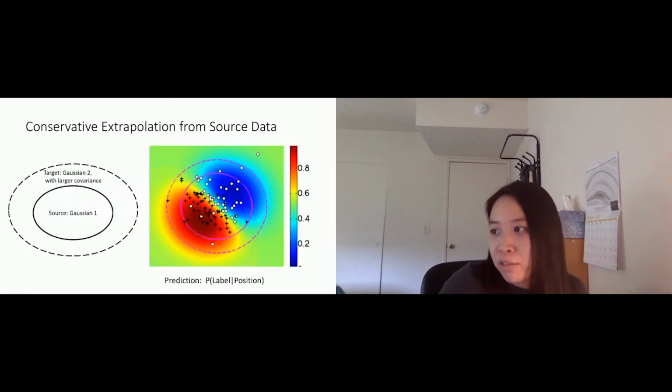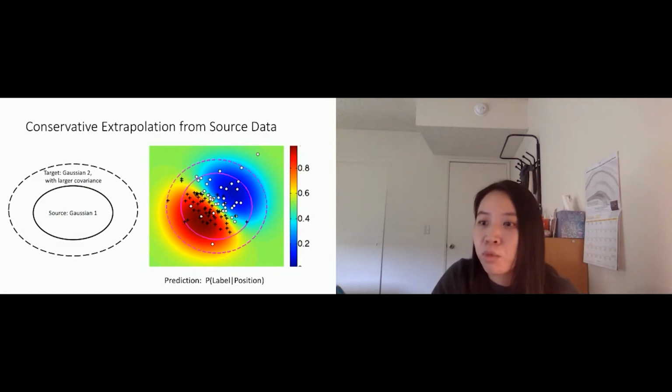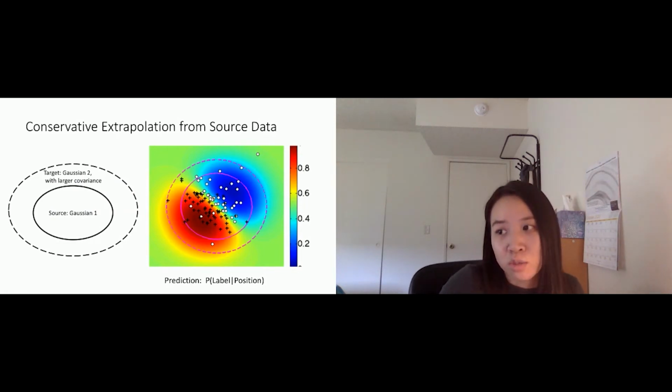If we have prior knowledge that says, I still want to be very confident outside of this region, we need to engineer our constraints for the adversary to be able to extrapolate more aggressively. Otherwise, this model will just be very pessimistic about data.